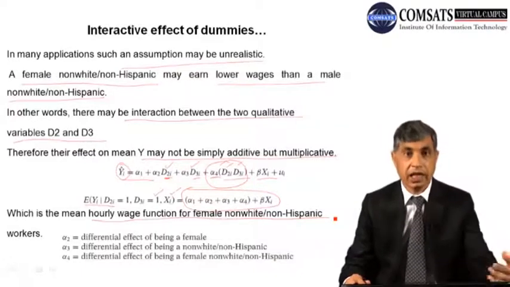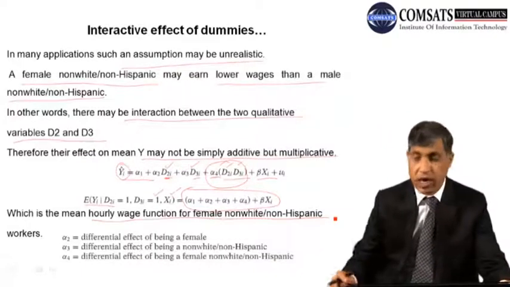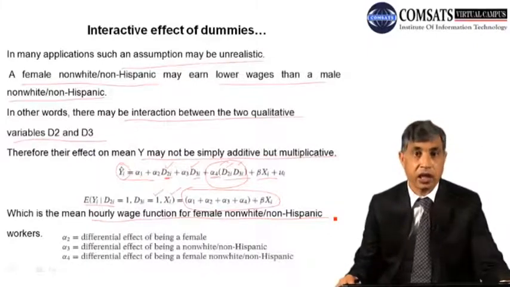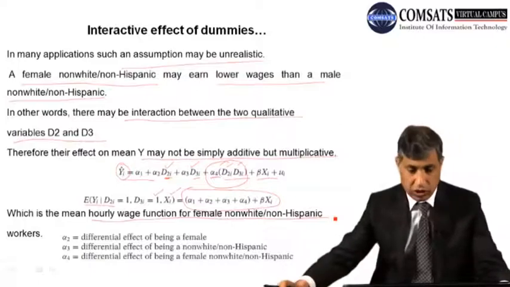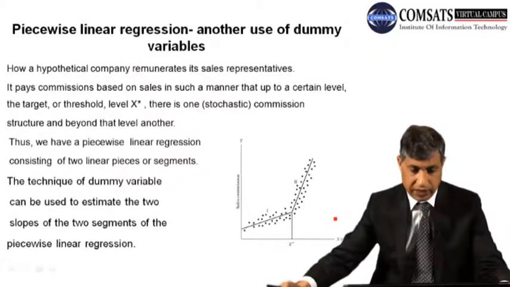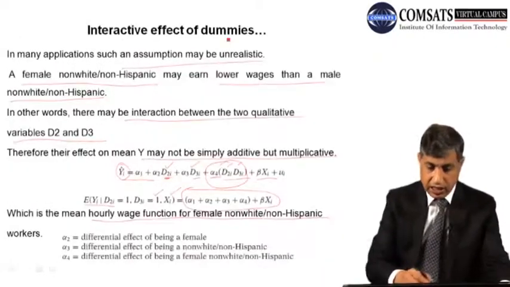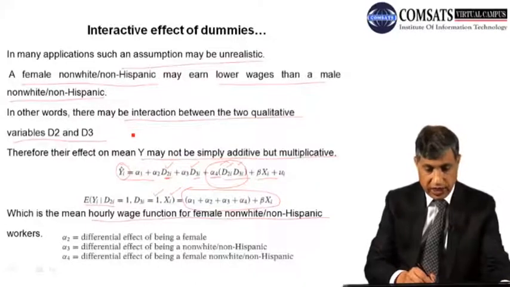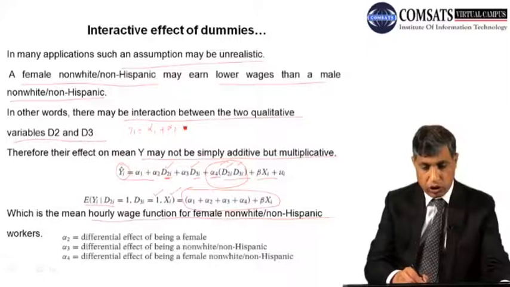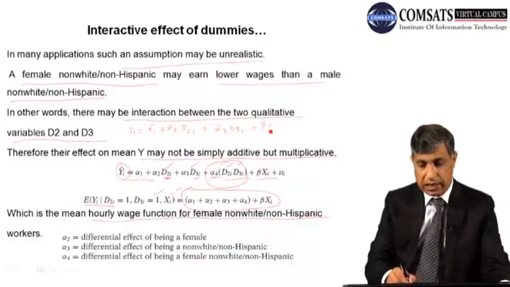Then we said D3, that is the race, is equal to 1, and we saw in our key that it is non-white non-Hispanic. And when we wrote everything there, I think I can explain it better by writing it here. Look at this model. I will rewrite it here and you will come to know this. This is yi is equal to alpha 1 plus alpha 2 d2i plus alpha 3 d3i plus beta xi plus ui.